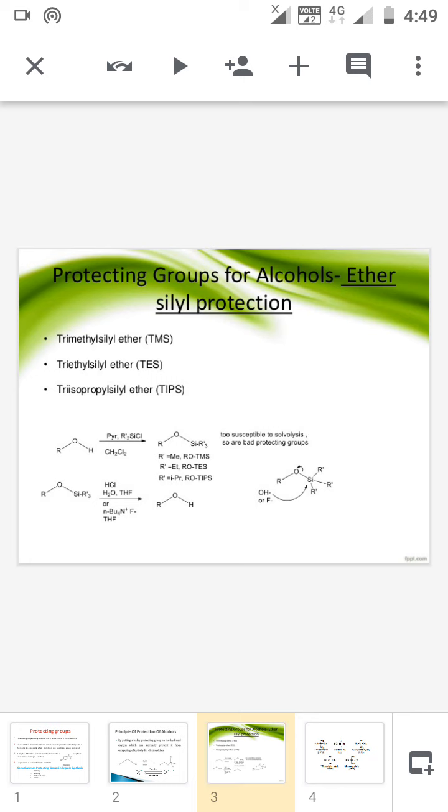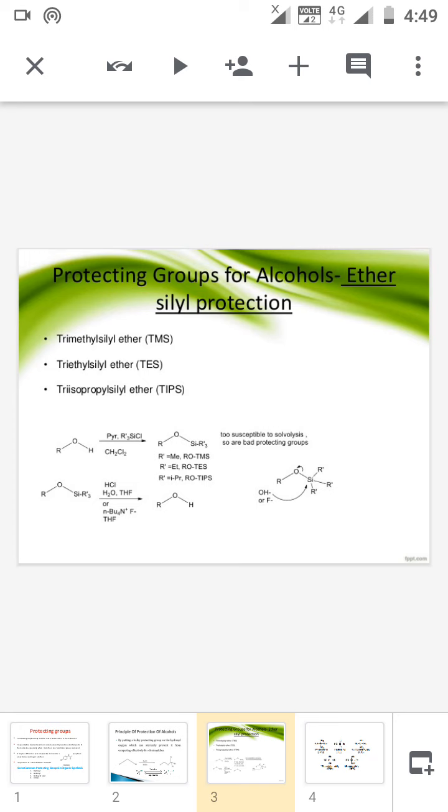See here in the example, the alcohol ROH, in which the hydroxyl group is protected by using trimethylsilyl chloride. The hydrogen in the hydroxyl group and the chlorine in the trialkylsilyl group combine together and HCl is eliminated. So the hydrogen in the alcohol is protected by the trialkylsilyl group.